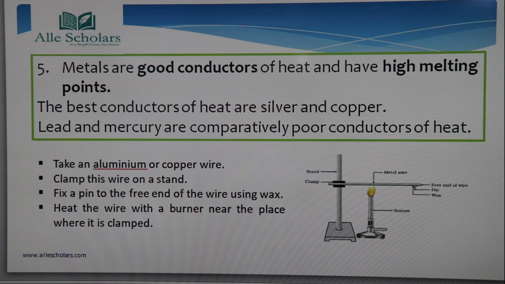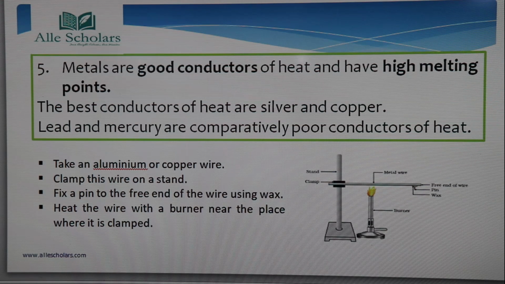Lead and mercury are comparatively poor conductors of heat. So the conductivity of a metal varies from metal to metal. Silver and copper are very good conductors of heat, whereas lead and mercury are also metals but, compared to silver and copper, they are poor conductors of heat.